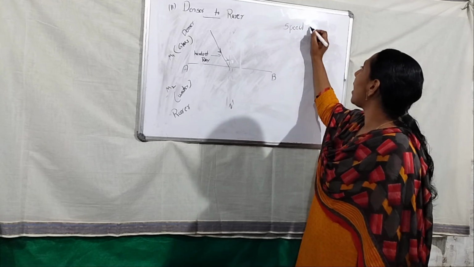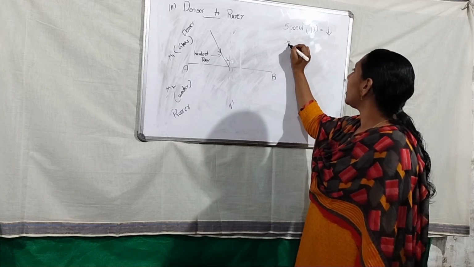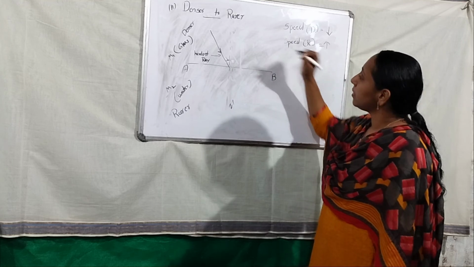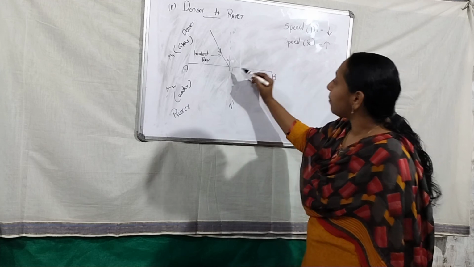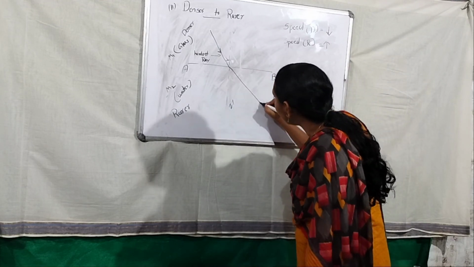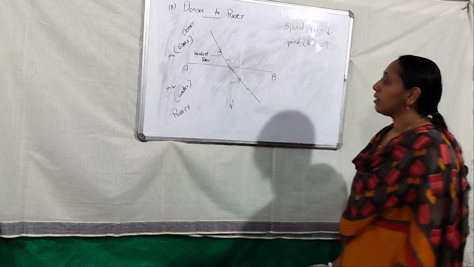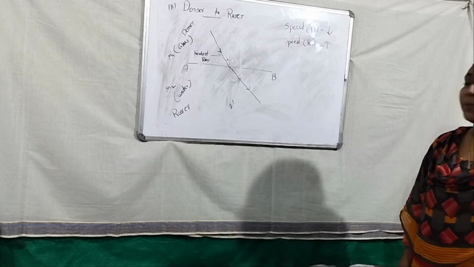The speed of light in the denser medium is low and the speed of light in the rare medium is high. That's the reason the speed of the incident ray is less. After touching the boundary and passing into the rare medium, the speed of light increases. That's the reason the light ray bends away from the normal.